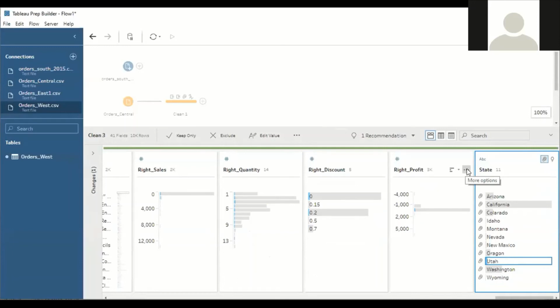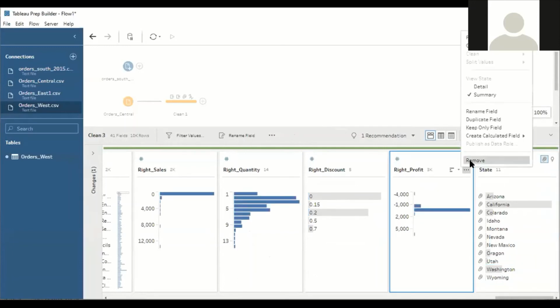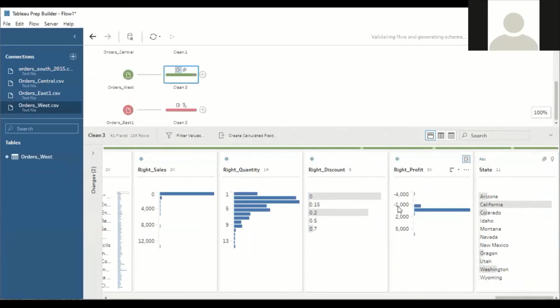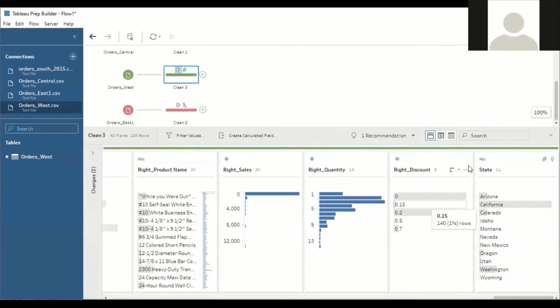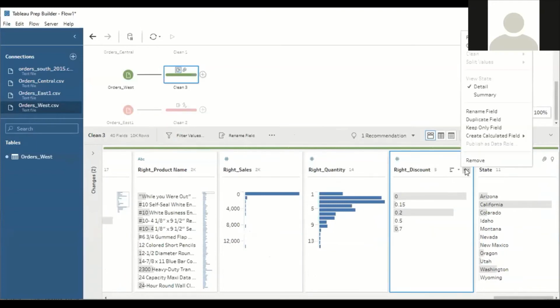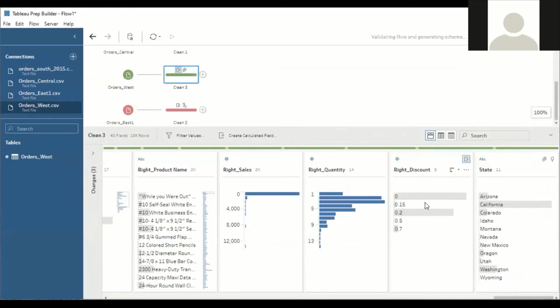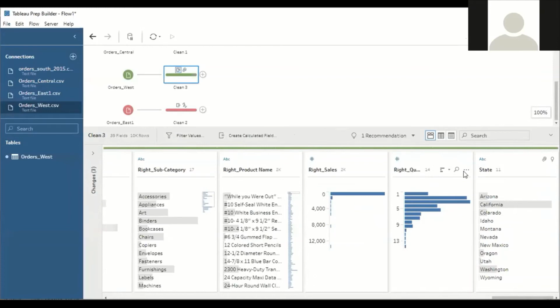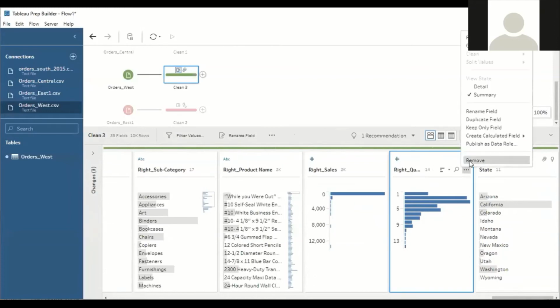So for the fields which are starting from the right, just remove this before processing the data to the next level.